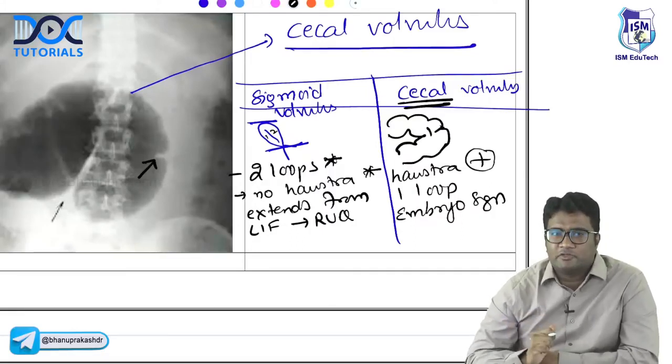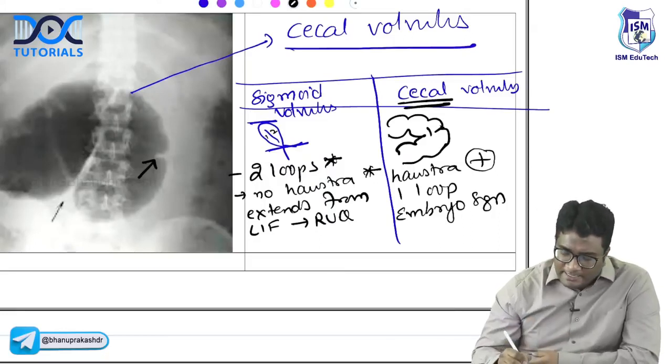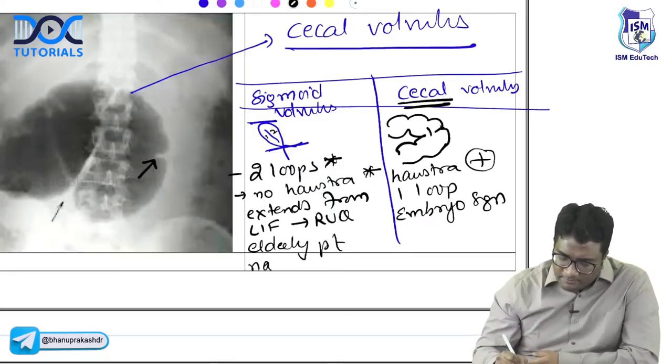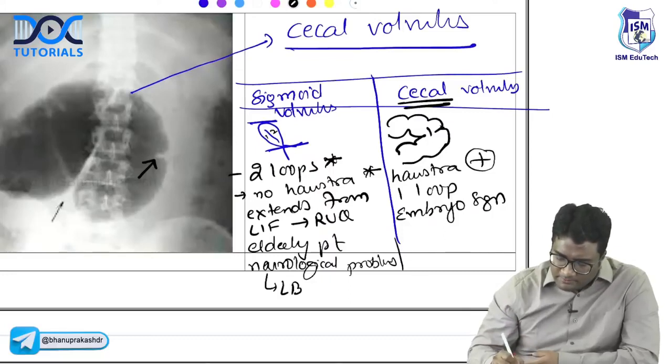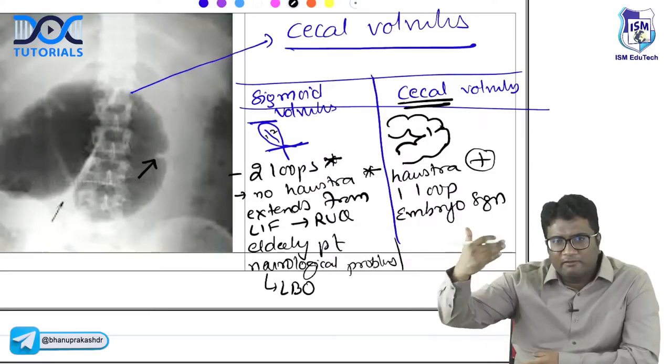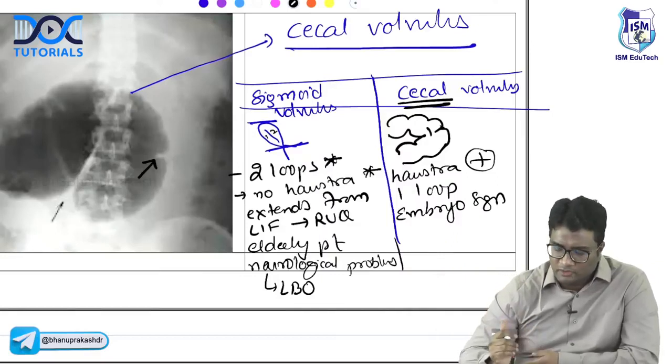If you look at the history also, history is also slightly different. Sigmoid volvulus will be generally an elderly patient with neurological problems. Parkinsonism or other neurological problems will be there. And sigmoid volvulus will be associated with large bowel obstruction, right? Before sigmoid, again, you'll have large bowel, right? The descending colon, transverse colon.